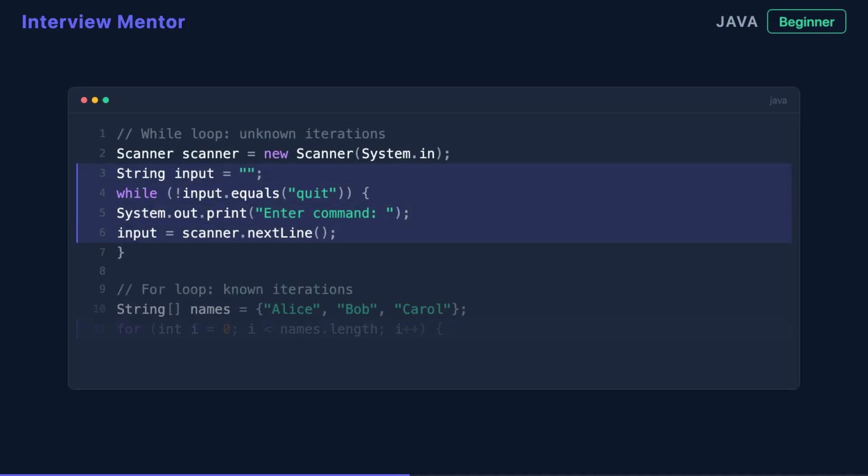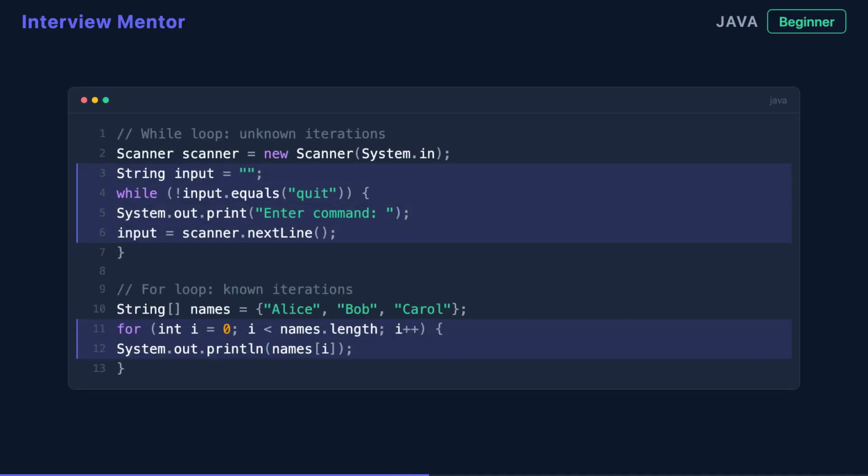Here's a concrete example. Reading user input until they type quit requires a while loop. You can't predict how many attempts the user needs. The scanner keeps reading until the condition is met. Compare this to a for loop iterating through an array where the size is known up front.